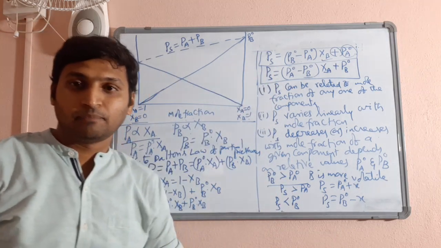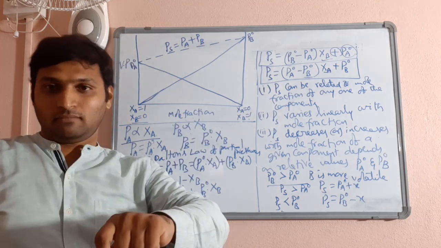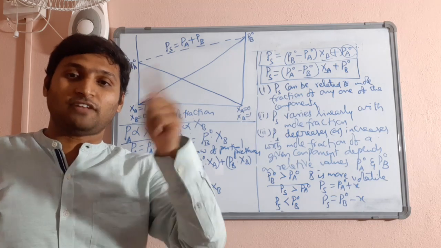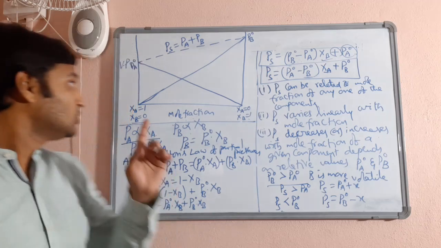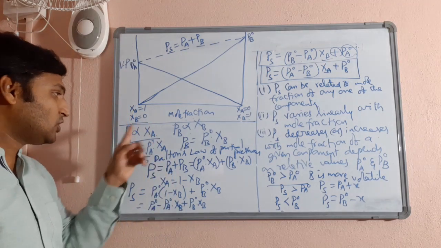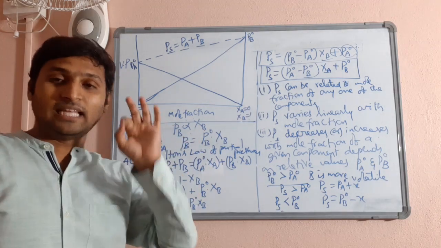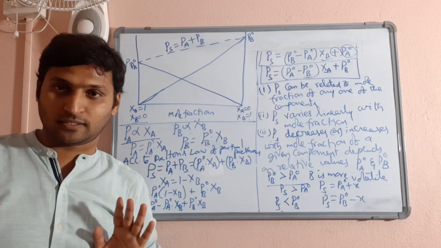I'll quickly repeat. Because both the components are volatile, both of them contribute to the vapor pressure of the solution. So the vapor pressure of each of them in the solution can be called partial vapor pressure. The partial vapor pressure of each of these components will be directly proportional to their respective mole fractions. That is the statement of Raoult's law for vapor pressure of liquid solutions.